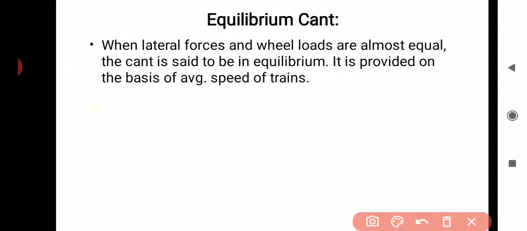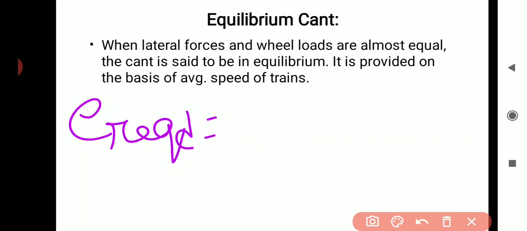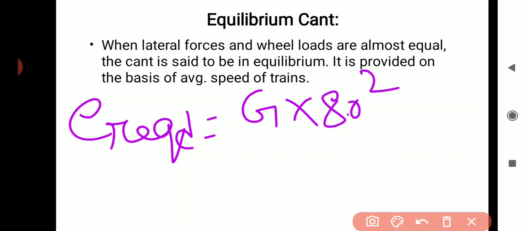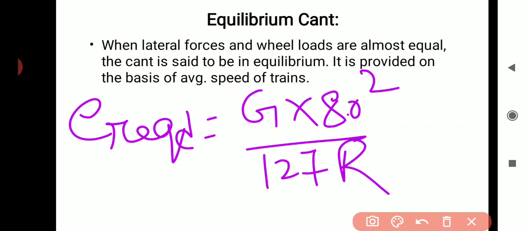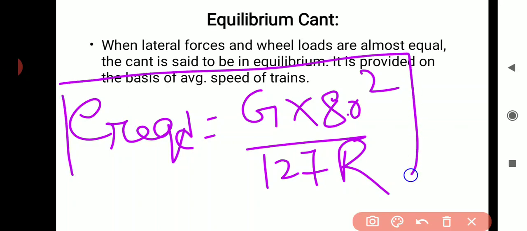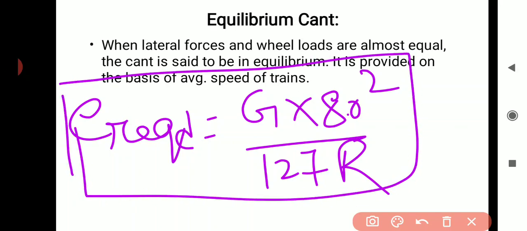The super elevation required for that train will be G into 80² divided by 127R, where 80 is V, the speed of the train. So this is our required super elevation.